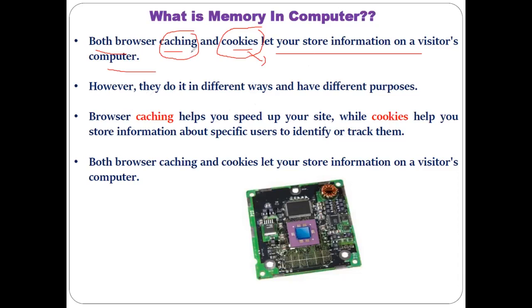Both of these are used to store some kind of information whenever the user operates on the computer. But this information is different: cache stores one kind of information and cookies store a different kind.